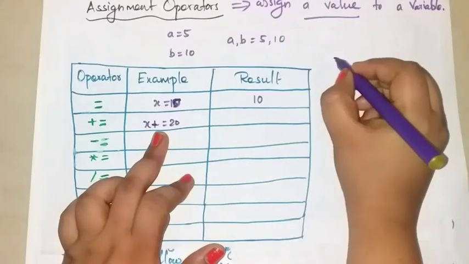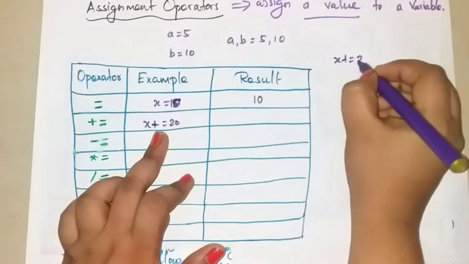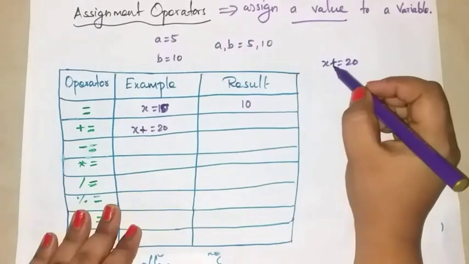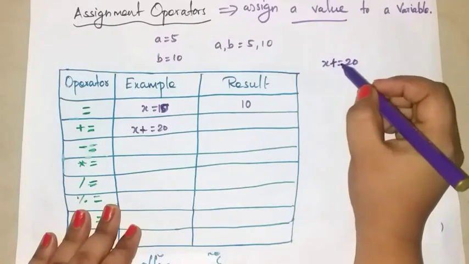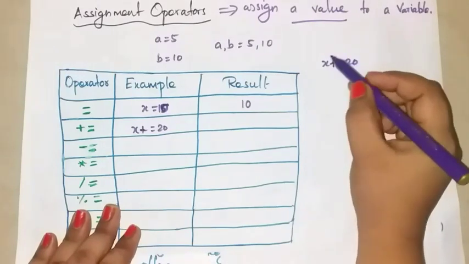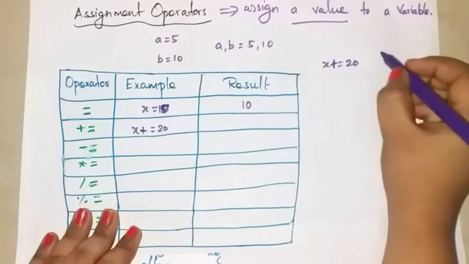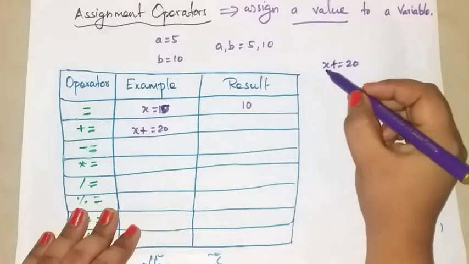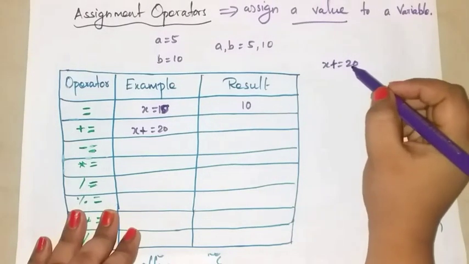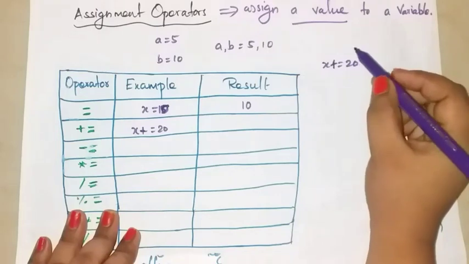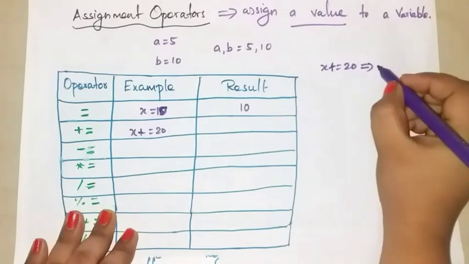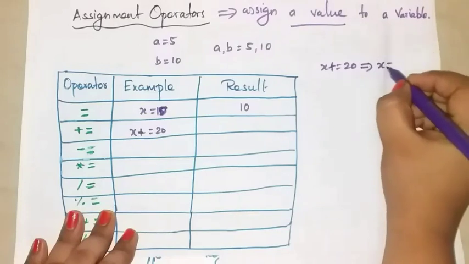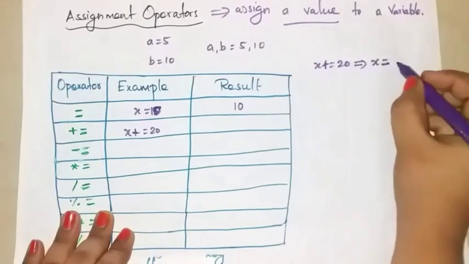What does it mean? Here you have to perform the addition operation and next assign that result to x. Which means first you have to add x with 20 and after that assign that result to x. Okay, that means x is equal to x plus 20.